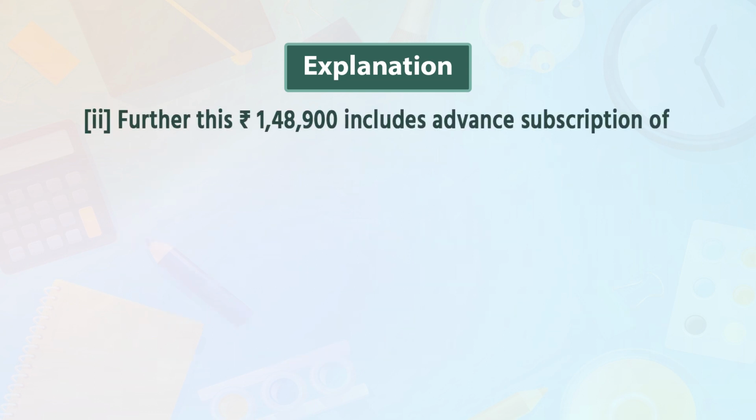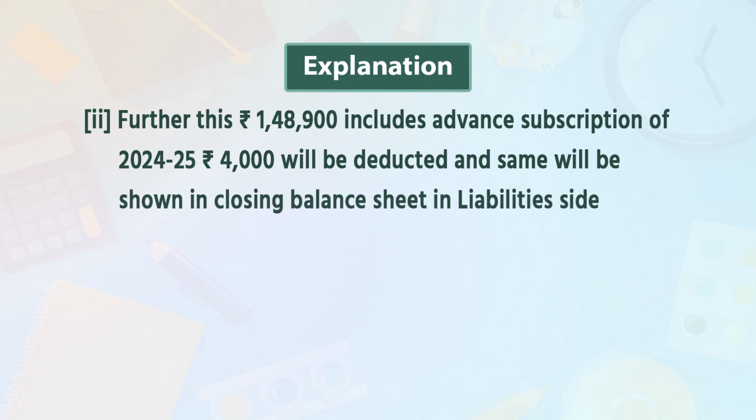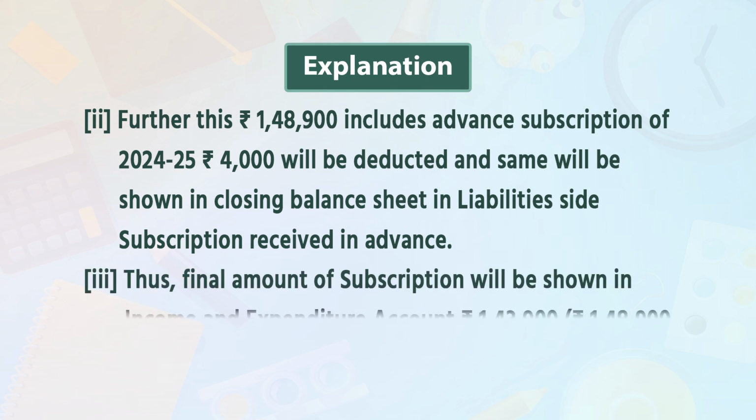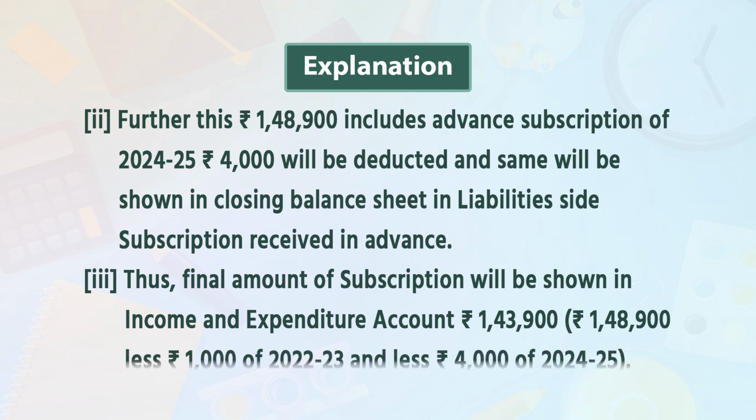Point 2. Further, this rupees 1,48,900 includes advance subscription of 24-25 rupees 4,000, which will be deducted, and same will be shown in closing balance sheet in the liability side, subscription received in advance. Point 3. Thus, final amount of subscription will be shown in income and expenditure account, rupees 1,43,900, which means 1,48,900 less 1,000 of 22-23 and less 4,000 of 24-25.